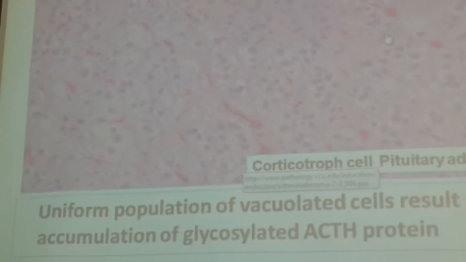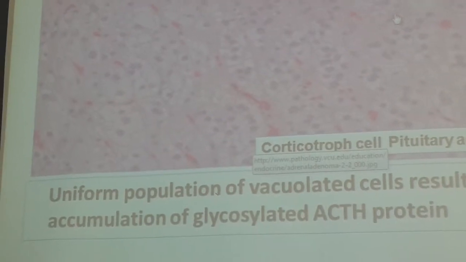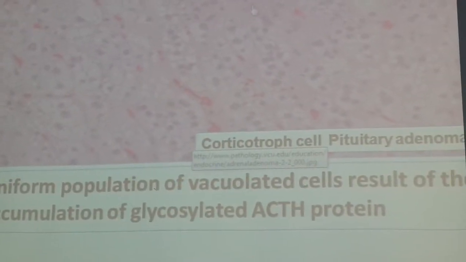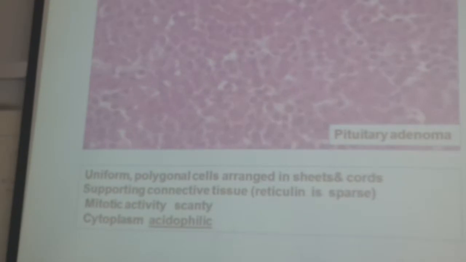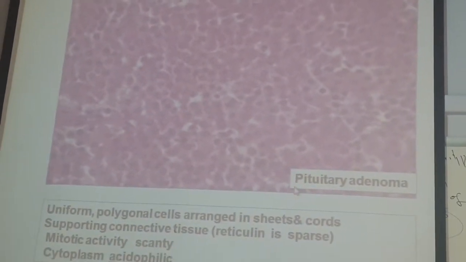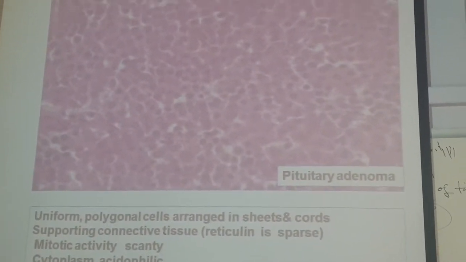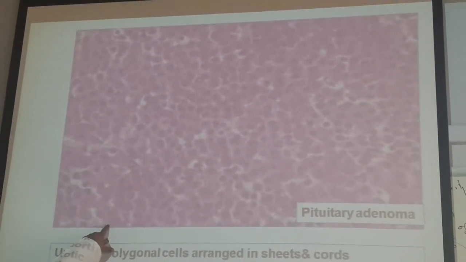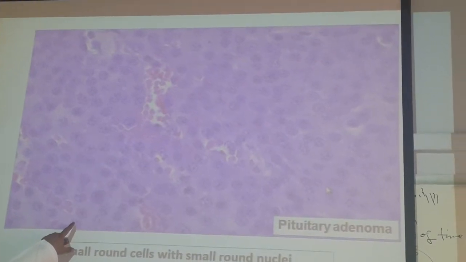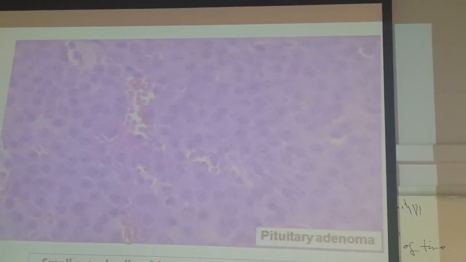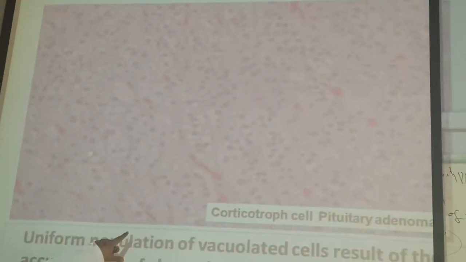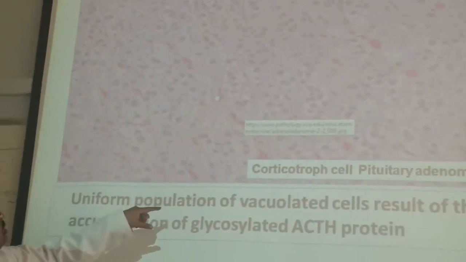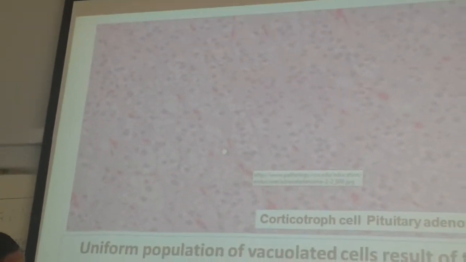First you identify the difference between the previous adenomas. If this is coming, how do you identify? Uniform cells, supporting reticulin, and acidophilic cytoplasm. Here the uniform cells have prominent vascularity. This is the difference, prominent vascularity. And the third one has vacuolated cells. What does this vacuolation contain? It contains glycosylated ACTH protein. So this is the thing.